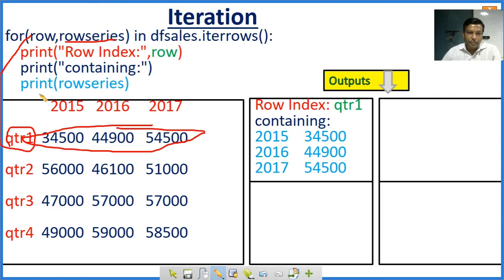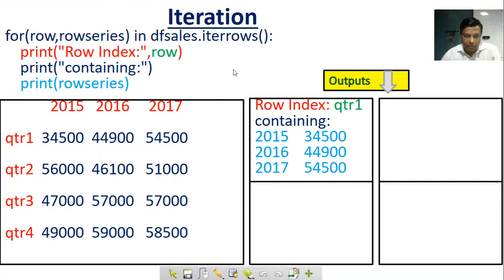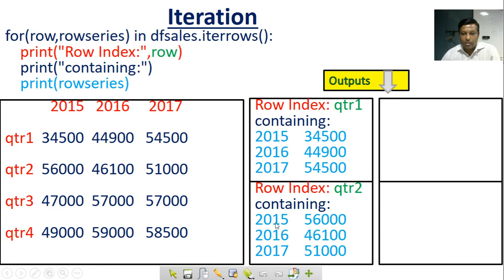In the next one, when it goes again into the for loop, row will take quarter 2, and row_series will get the values of the quarter 2 row. Again it will show row index, meaning quarter 2. Now this row variable has quarter 2, and then print containing. Then print row_series has the 2015 column, 56000. Look here, these are the values.